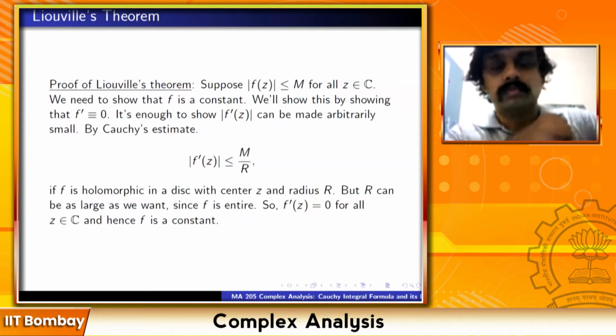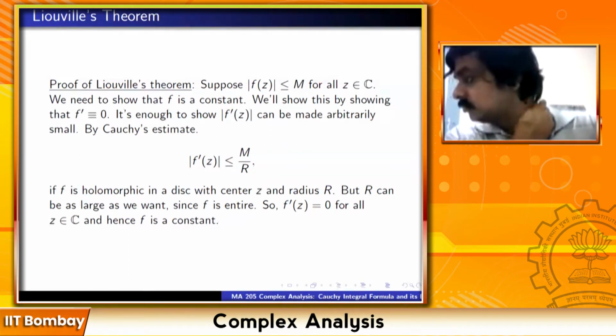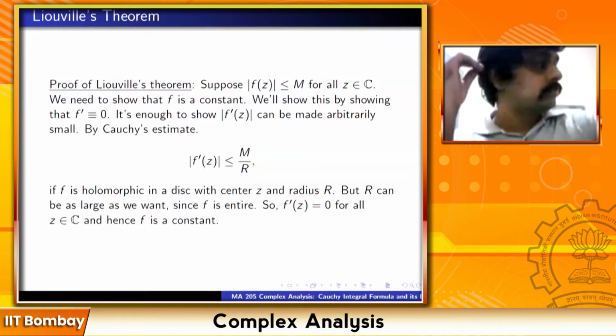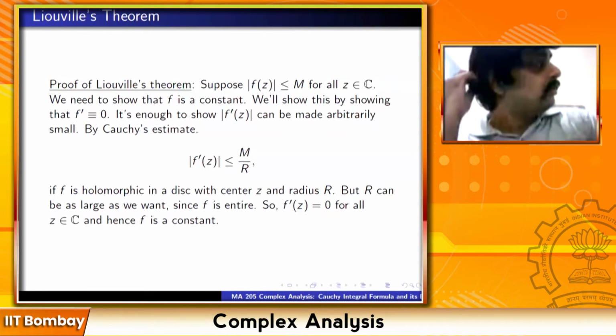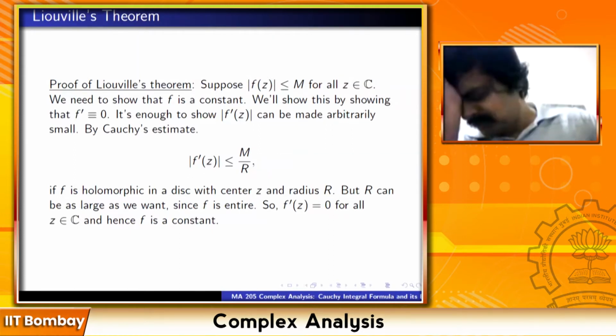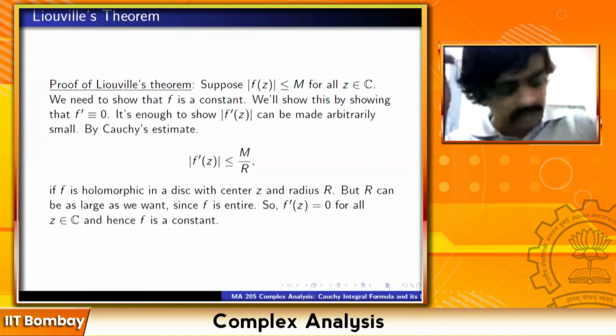Sir, you mentioned something about a lower estimate, but I'm not clear about how that would go through. For example, if you take the function f of z is equal to z, then that will have a lower bound 0, obviously. Maybe what I said is not quite correct. Lower bound, yeah, I really meant upper bound. Sorry, what I said does not quite prove. Yeah, I made a mistake.